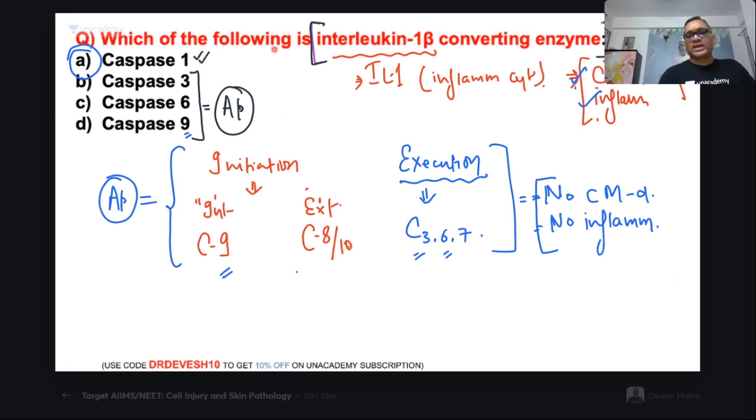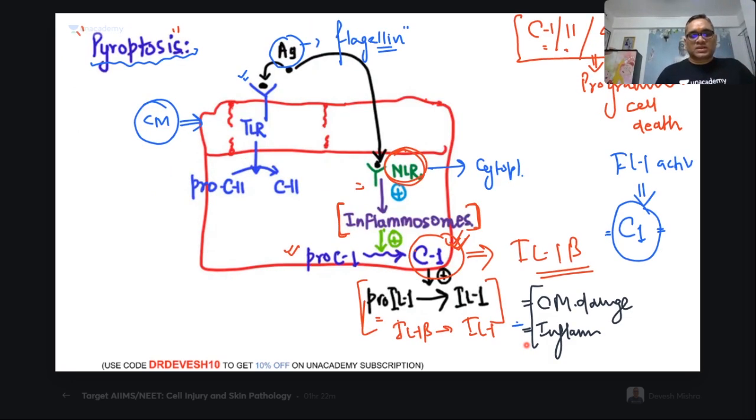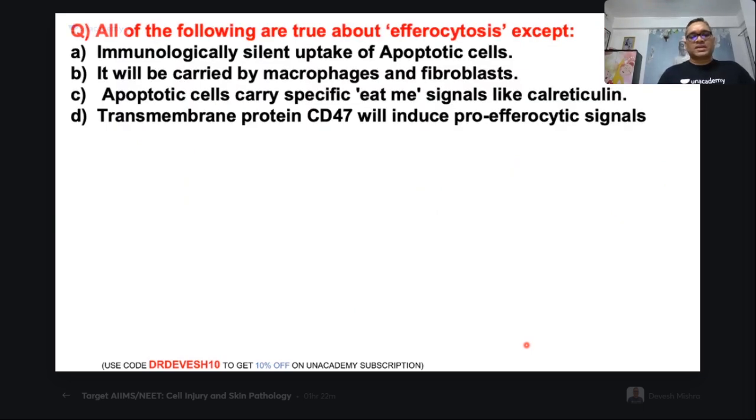Caspase 1 is called interleukin 1b converting enzyme. Remember, caspase 1 is called interleukin 1b converting enzyme. During pyroptosis, it will activate interleukin 1b into the active form of interleukin 1, which will cause cell membrane damage and then inflammation, right? Done? You all understood? Coming to the next question. Ready for that? Get ready.